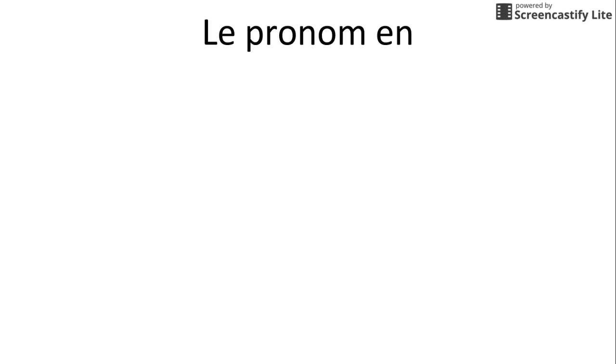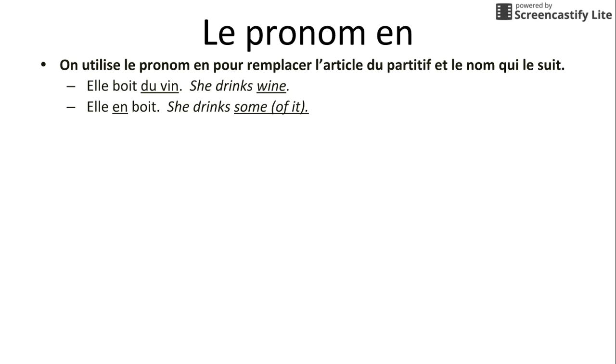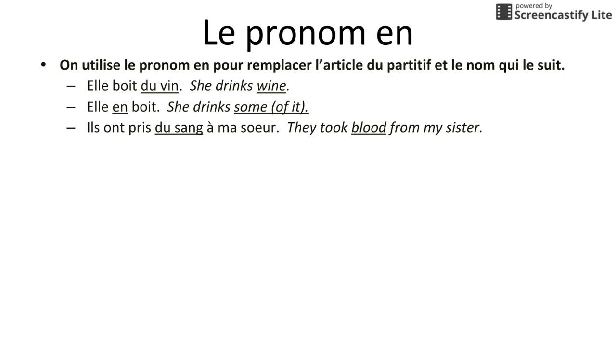The pronoun en is going to be used to replace the partitive article, and that's the du or de la that we see. So if you want to replace she drinks wine with she drinks some of it, elle boit du vin, elle en boit.